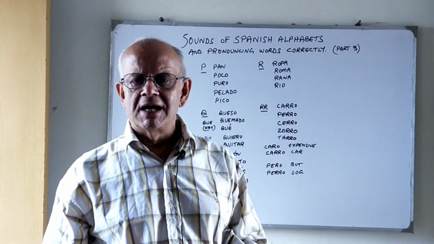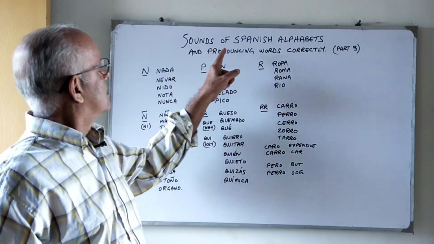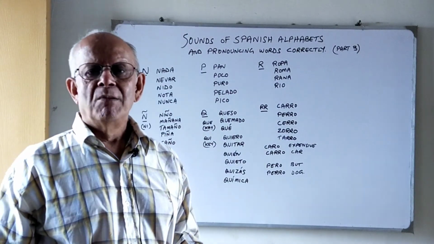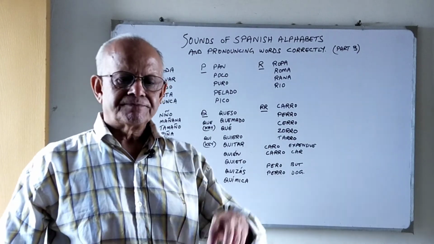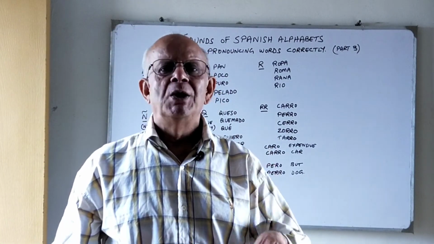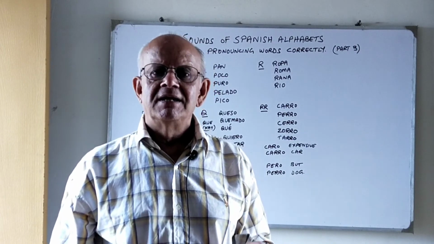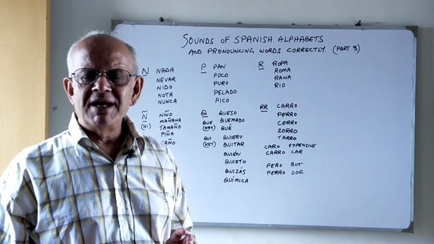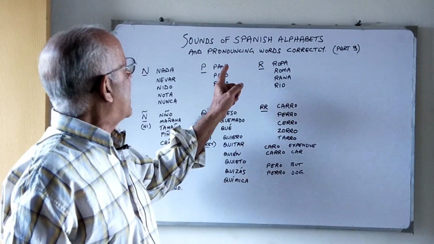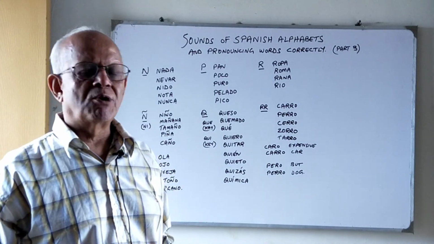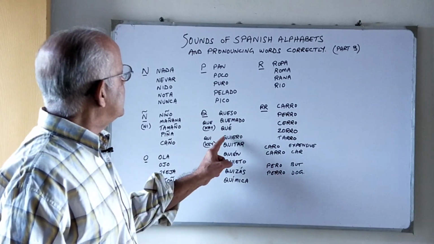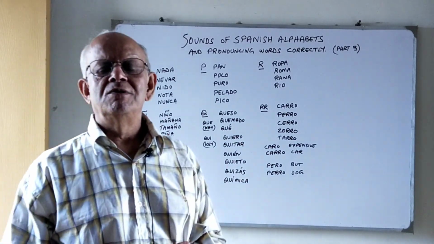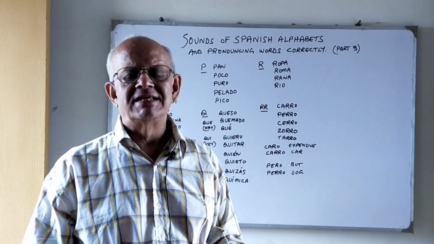Okay, my friends, so this was our class of today. Again, sounds of the Spanish alphabets and pronouncing Spanish words correctly. Once again, I repeat, pronouncing Spanish is really easy. Each alphabet has a specific sound which never changes in any word. So once you master the sounds of the Spanish alphabets, you will never make a mistake pronouncing Spanish words. And another rule: almost always each alphabet is pronounced in the Spanish word. So it's really easy to pronounce Spanish, read Spanish, and speak Spanish.